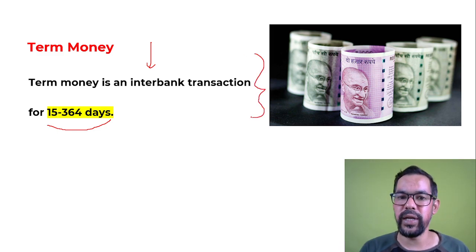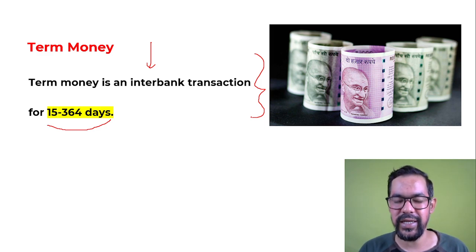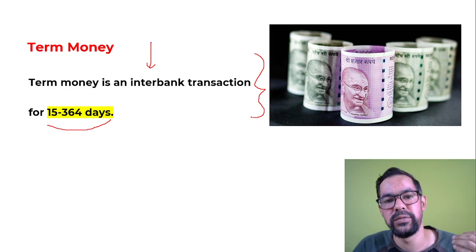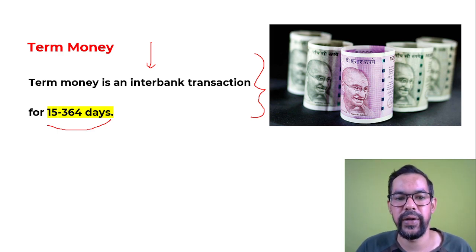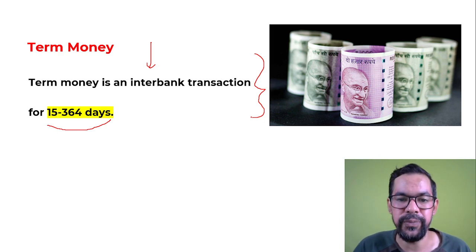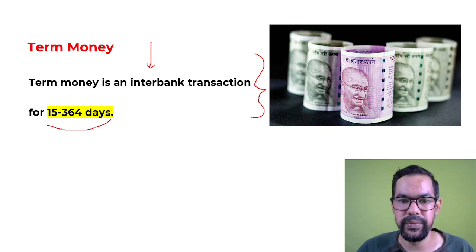So call money, notice money and term money are all interbank transactions, and the participants are two banks: one is the borrower, the other is the lender. If it happens for overnight, it is called call money. If it is for 2 to 14 days, it is notice money, and if it is for 15 to 364 days, the transaction is generally known as term money.